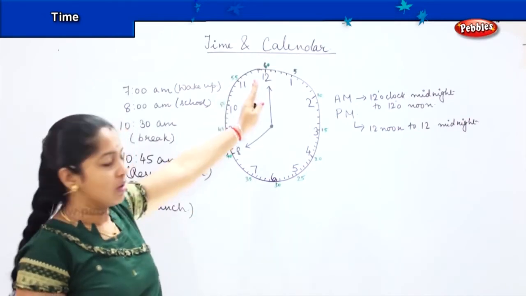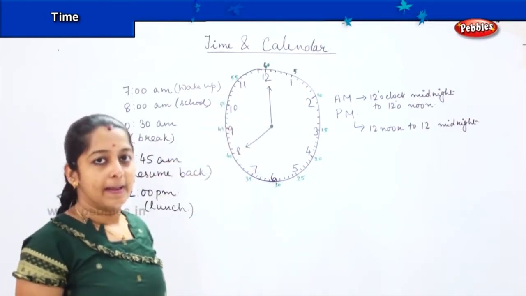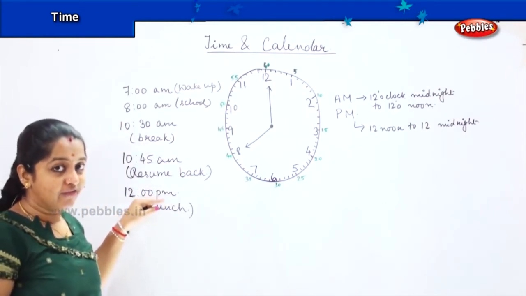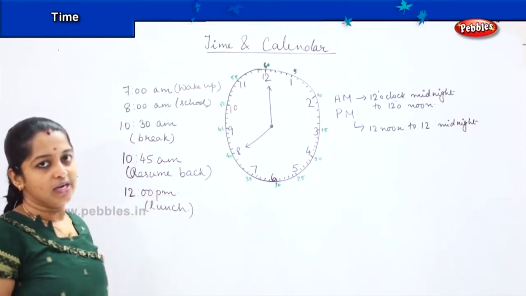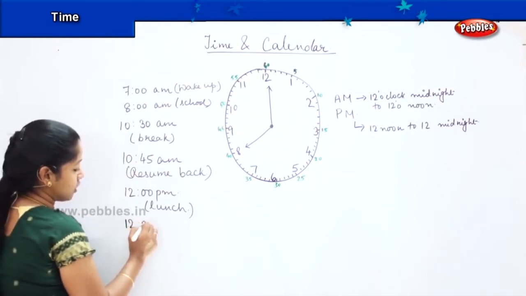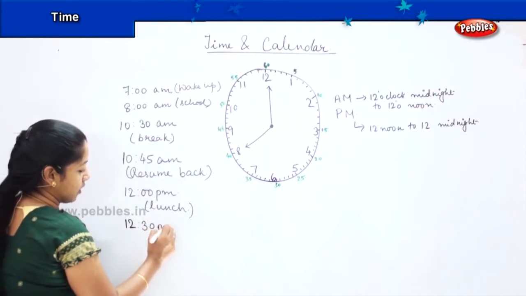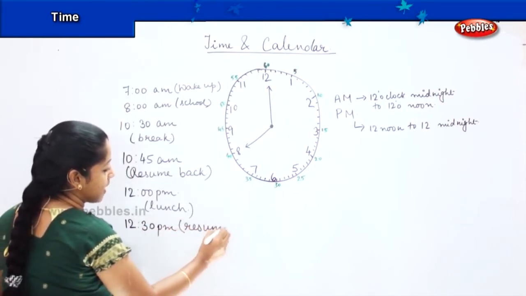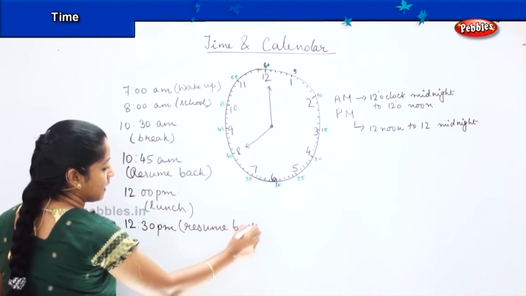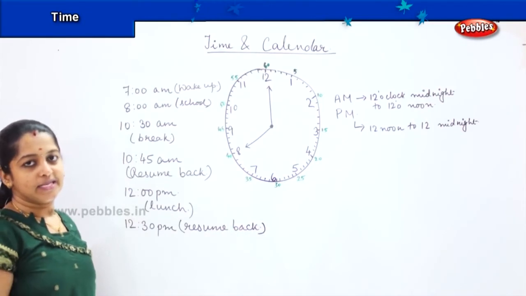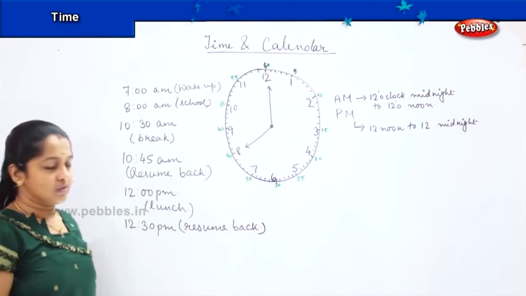Once it becomes 12 o'clock, we start considering it as PM. So at 12 PM, which is in the afternoon, you will be having your lunch. So your lunch is still half an hour. So till 12:30, you have your lunch and post 12:30, you resume back. Yes, your classes start. The next period starts after the lunch.